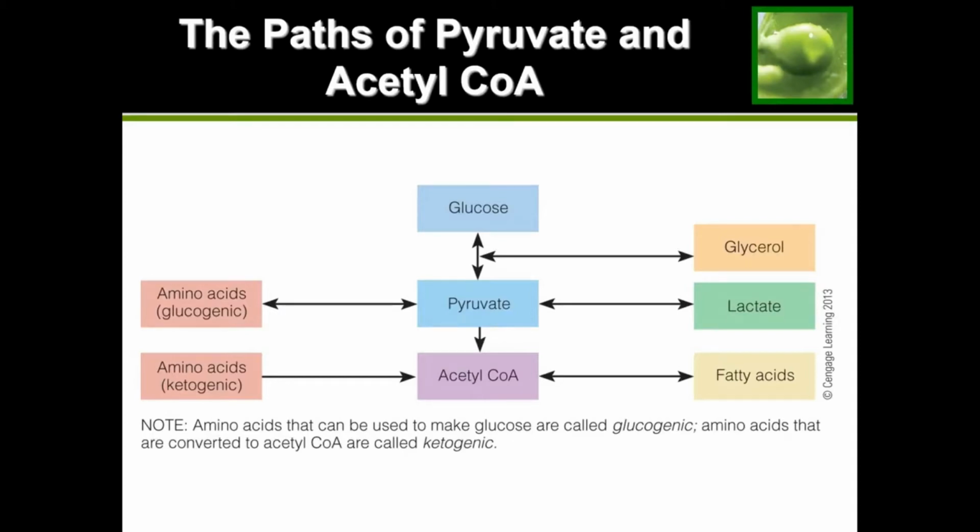If we look at the glucose going down the center, what we learned so far is it becomes glucose to pyruvate to acetyl-CoA and then goes to the TCA cycle. But if we have more glucose than we need and more than we can store, instead of going to the TCA cycle downwards, it's going to move to the right and be converted to fatty acids.